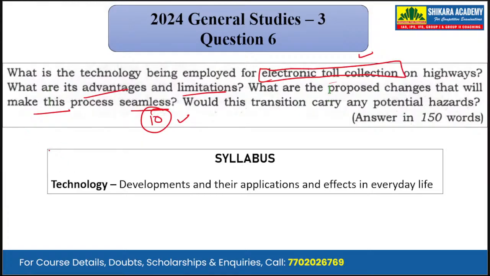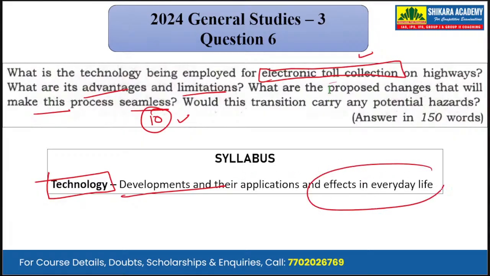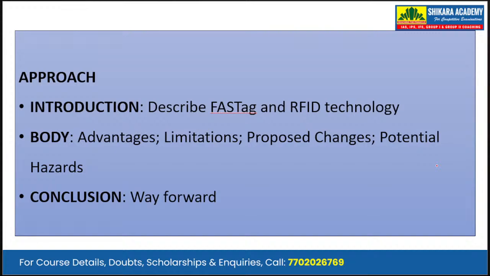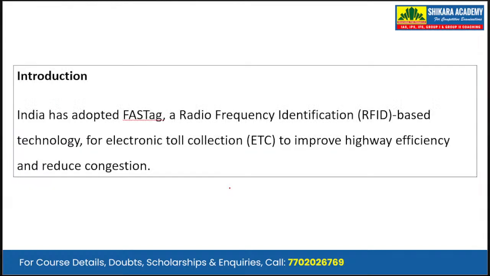Now, mapping it with the syllabus, we can see that it has been asked from the subject of science and technology, under the topic developments and their applications and effects in everyday life. The approach that we'll be taking: in the introduction, we will describe FASTag as well as the RFID technology. In the body, we will write about the advantages, the limitations, the proposed changes, and the potential hazards of these changes. In conclusion, we write a forward-looking conclusion or a way forward.